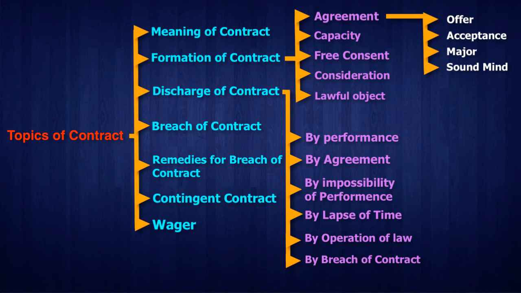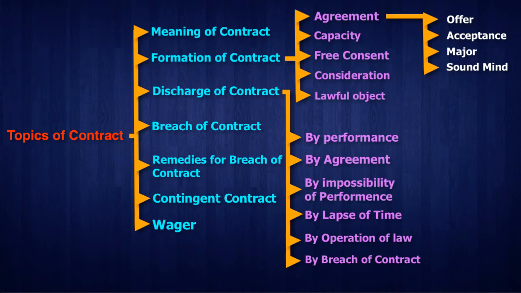Secondly, we have discharge by agreement of contract. Though we made an agreement to form a contract, for any reason we can again make an agreement to discharge it.